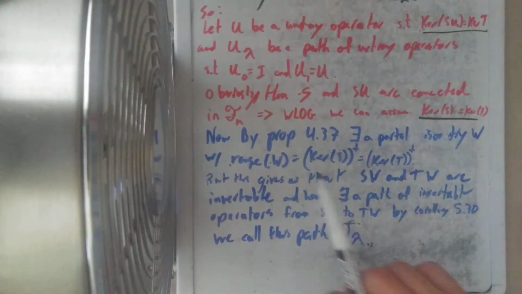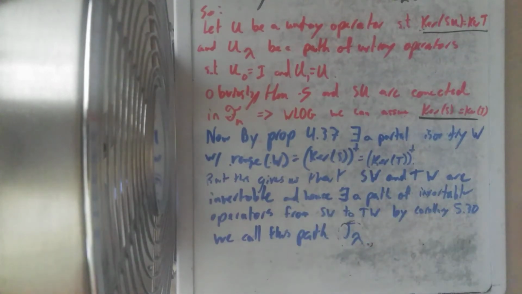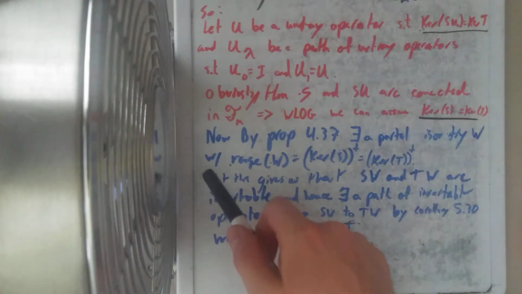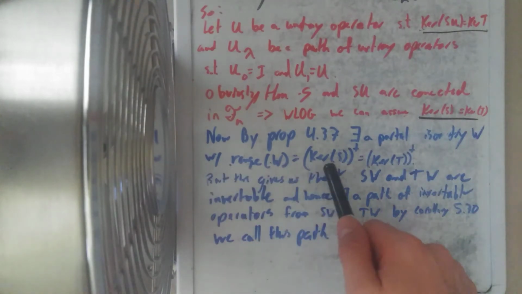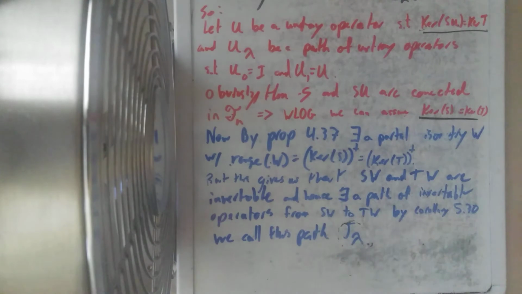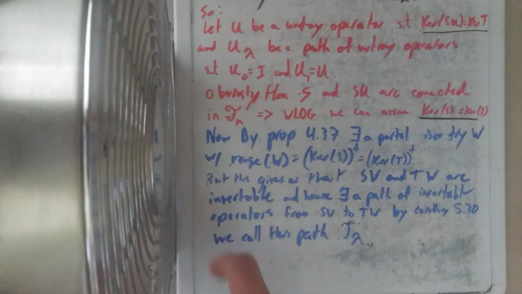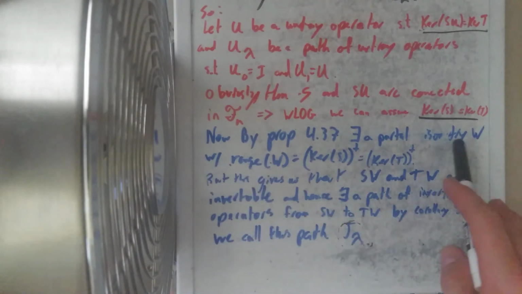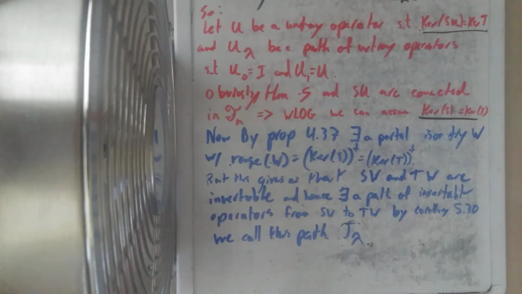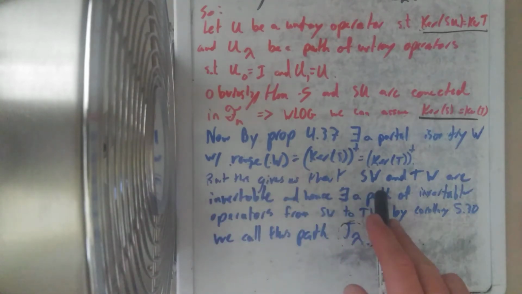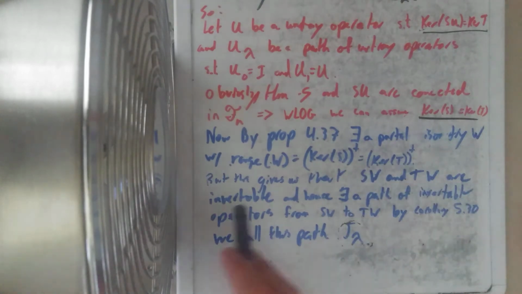Now, by Proposition 4.37, there exists a partial isometry W with the range of W being equal to the orthogonal complement of the kernel of S, which is then equal to the orthogonal complement of the kernel of T. And again, this just follows from the fact that the kernel is always a closed subspace. So why do we want to invoke this isometry W? It's because it gives us that SW and TW are in fact invertible.